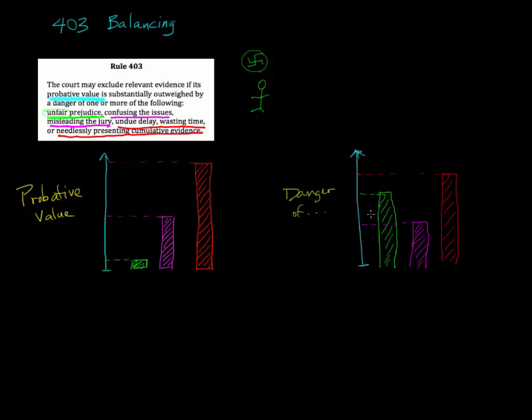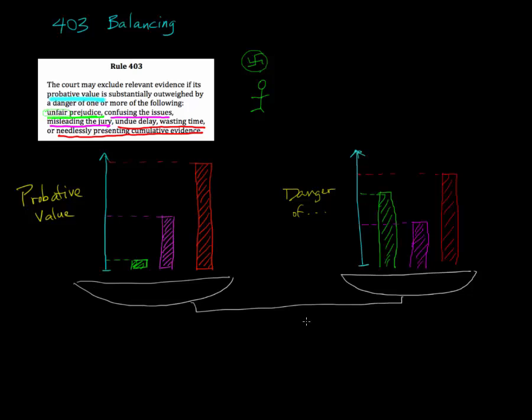That's why I said earlier that people sometimes refer to the Rule 403 test as the probative versus prejudicial balancing test. It's not just the prejudicial, though. It's the probative versus any of this other stuff test. So we're weighing these things against each other. We put them on a scale and weigh them, seeing whether the probative value of a piece of evidence outweighs the danger of one of these things happening, or vice versa.